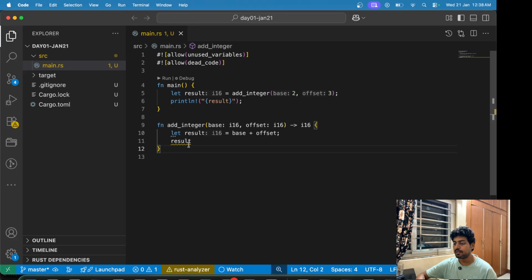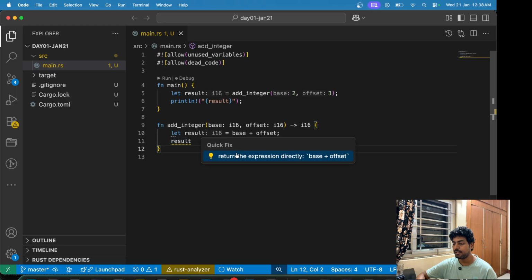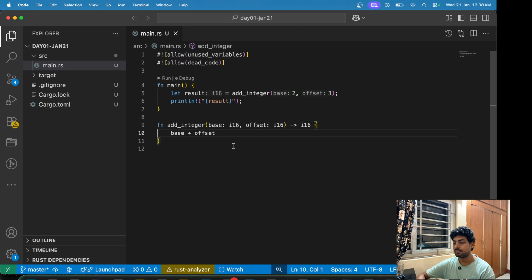But then again, it is complaining that even this is not the best way to do it. You can simply have this expression, base plus offset, and since you can have multiple expressions, the final expression without the semicolon will be the return statement.